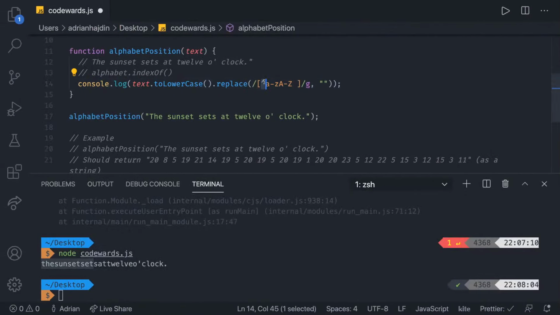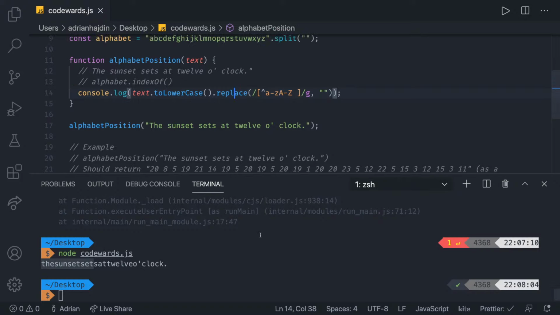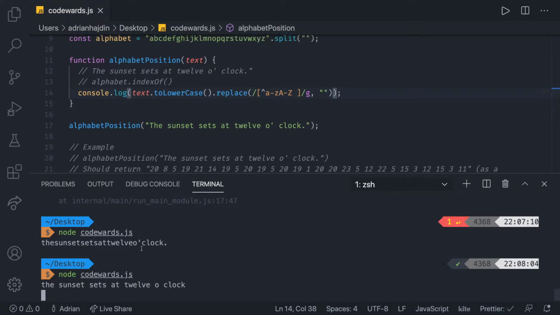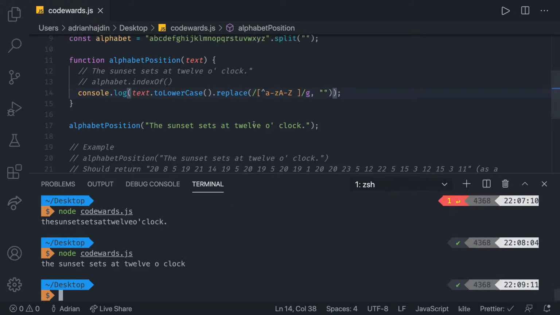So this is the not operator. So we have to remove everything. And in this case, are we going to have that special character? As you can see, now we have the spaces. So we have to remove this, I think. And there we go. The sunset sets 12 o'clock. That works. No special characters, no spaces. That's great. So now we have all the characters.